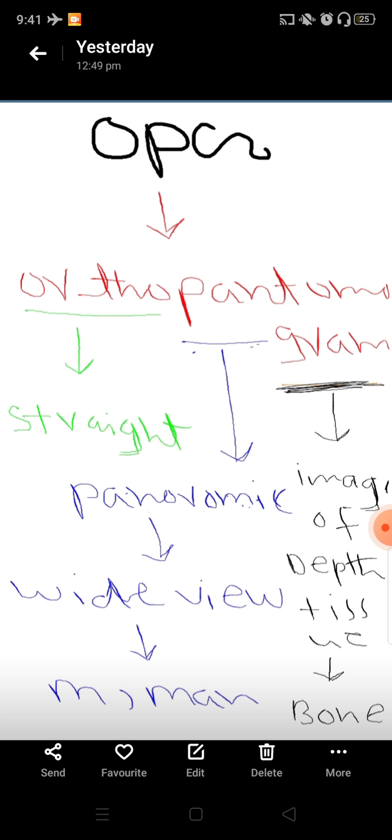This is what the word OPG means: orthopantomogram. Ortho means straight, pan means panoramic, meaning a wide view that shows both maxilla and mandible, and tomogram means image of deep tissue, meaning image of bone, because in OPG we take the image of bone. This is what the word OPG means.